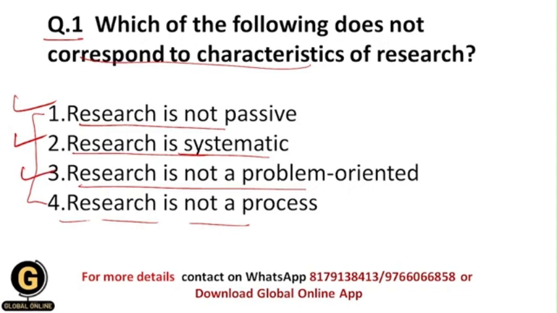Research is not a process. As I have told you earlier, research is always a process, because it's a long lasting procedure in which lots of steps are there, and we are going to see these steps in the upcoming videos. So basically students, research is always a systematic process, and that's why the correct answer to this question is 4, because research is not a process is not a characteristic of research. Okay, that's why this is the correct answer for this question.